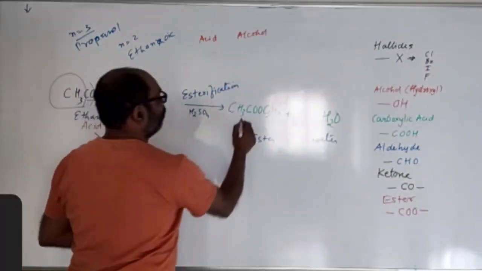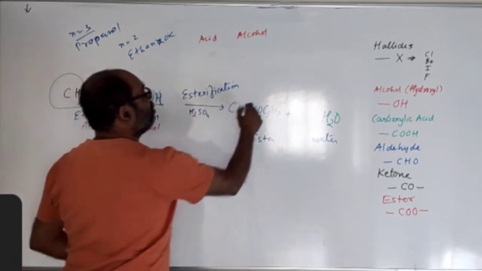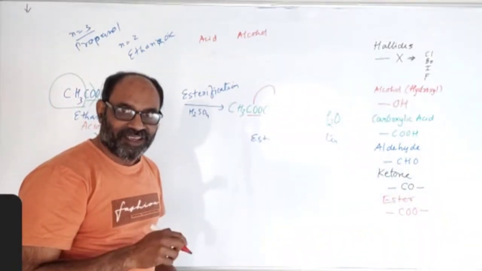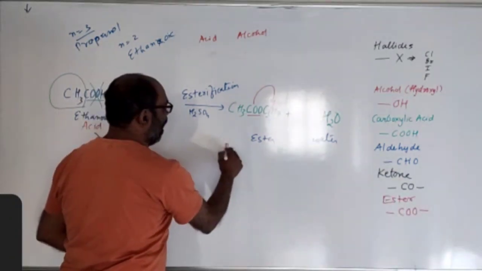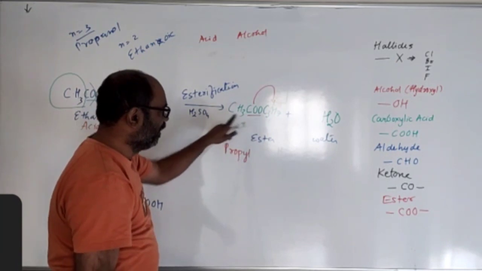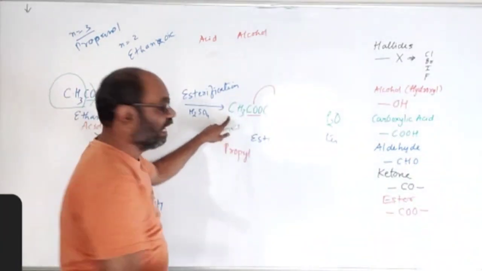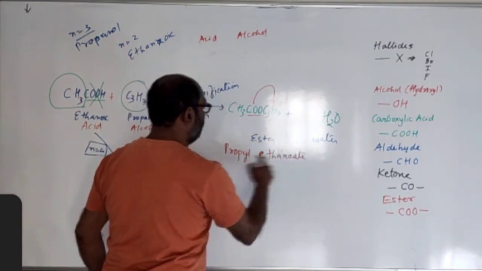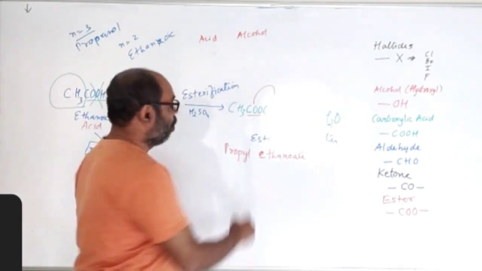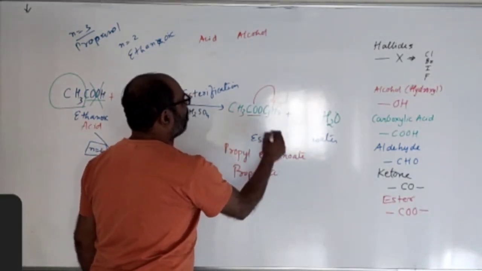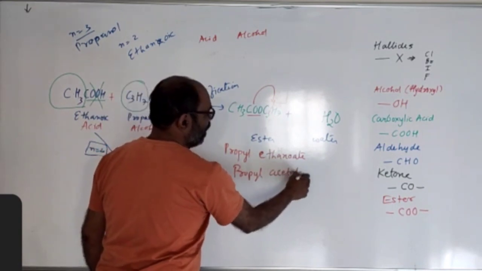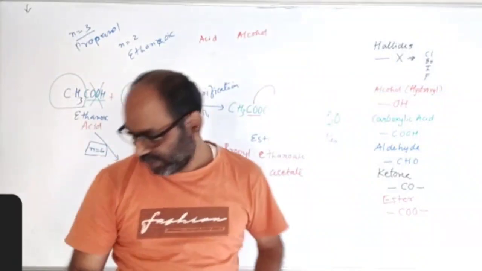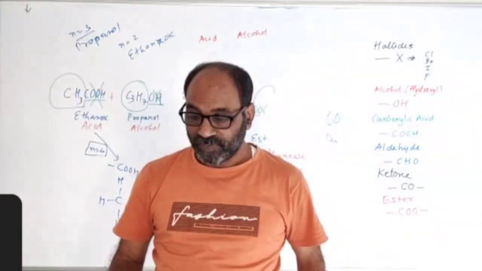Again the naming is interesting, functional group कौन सा है, ester, उसके बाद का अल्काइल ग्रुप कौन सा है, C3H7। So how many carbon atoms are there, 3, means propyl, so write propyl। अब number of carbon atom remaining 1 and 1, 2 means ethane, so you may write ethane, E निकालो, OATE, so this is propyl ethanoate, or you can say propyl acetate because number of carbon atoms is 2, propyl acetate। All right, so that is how esterification takes place। Okay, so that's enough for this concept। Next is bleaching powder, its preparation and uses।